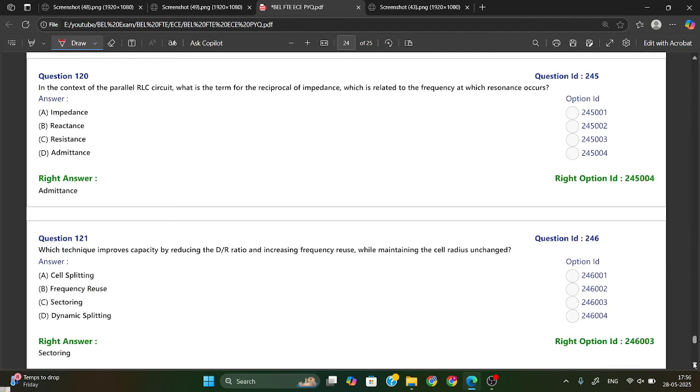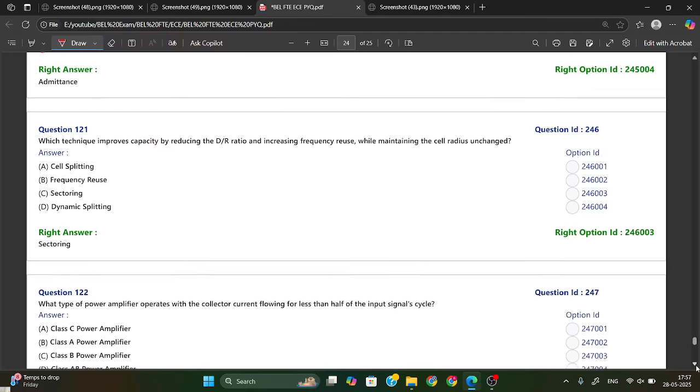In the context of a parallel RLC circuit, what is the term for the reciprocal of impedance? Reciprocal of impedance Z, which is related to the frequency at which resonance occurs. So the reciprocal of impedance is called Y. Y is what? Admittance. Option D is your right answer.